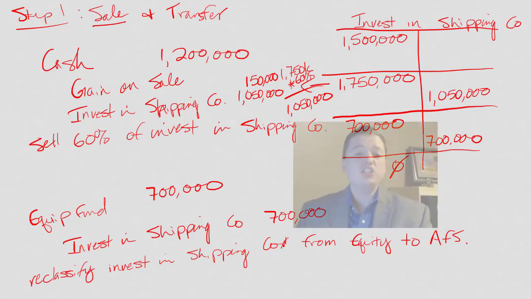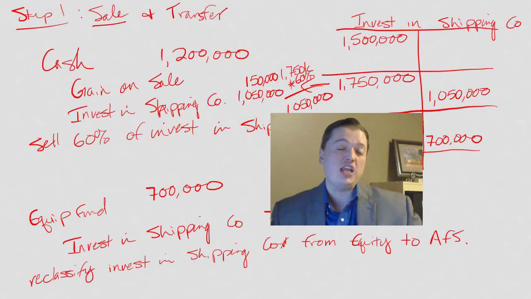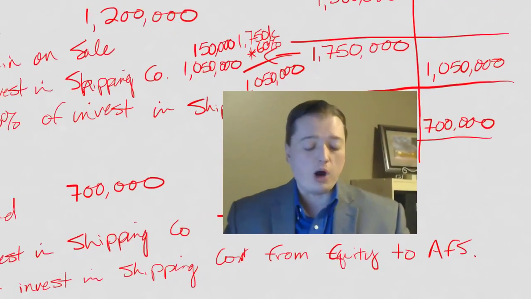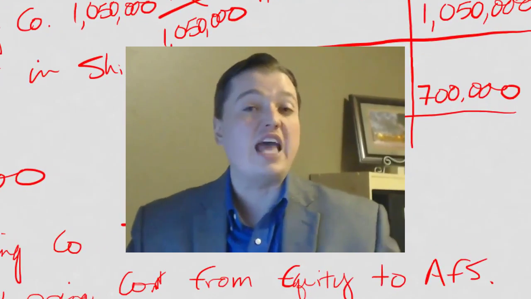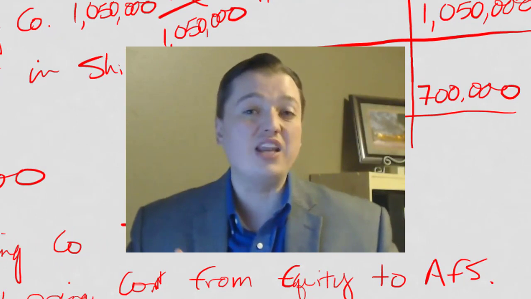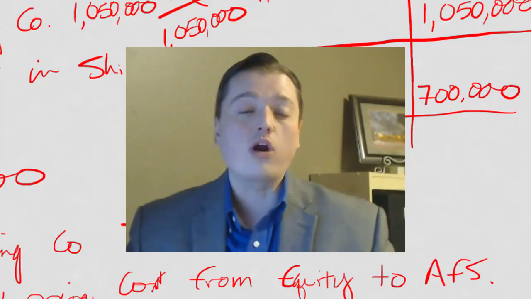Now that we've got these shares out of an equity classification and into available for sale, we're just going to treat the stock as any other available for sale shares that we might own. So we need to look at market value, and then we're going to look at that new piece, keeping track of the excess dividends or the possibility of excess dividends. We'll work on that next time.